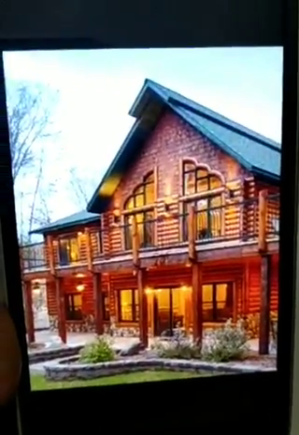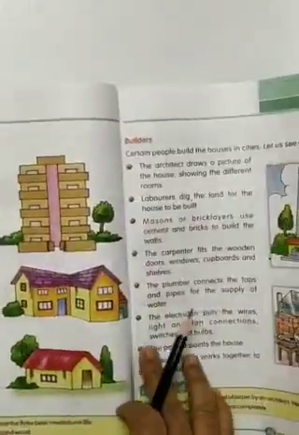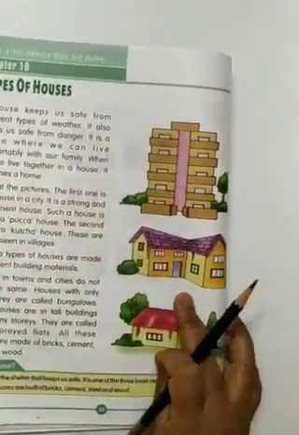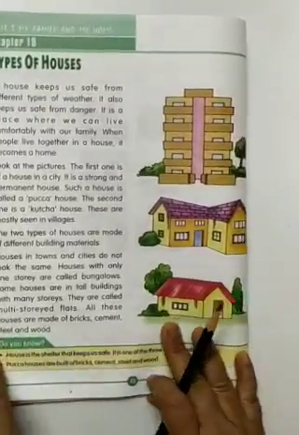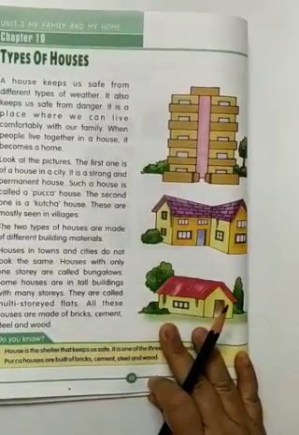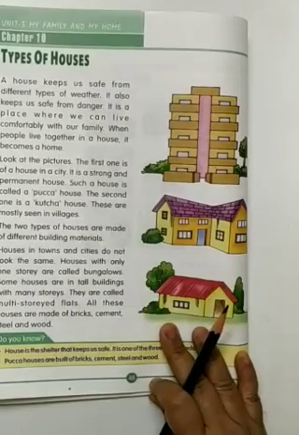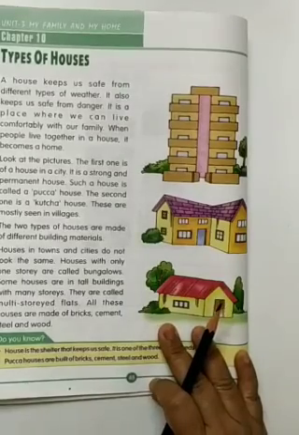Okay. Now students, today we have learned so many types of houses, and I've showed you many photos also. So when we learn about the houses, do we learn some value?